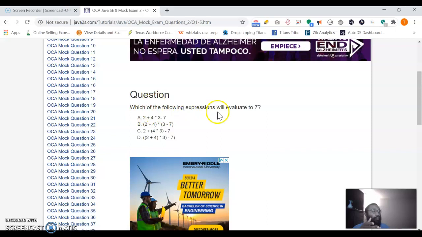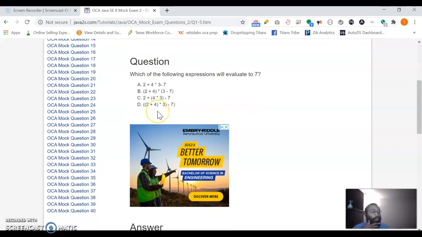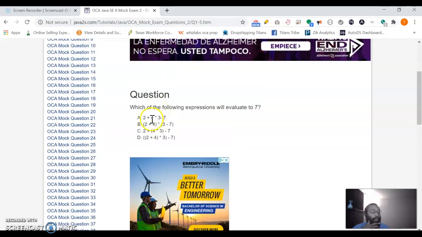So let's see what we got here. It says, which of the following expressions will evaluate to 7? Okay, so it's sort of like in algebra where the parentheses are evaluated and then the multiplication is evaluated. By the way this question is phrased, I believe multiple answers will be correct in this instance. So we have 2 plus 4.